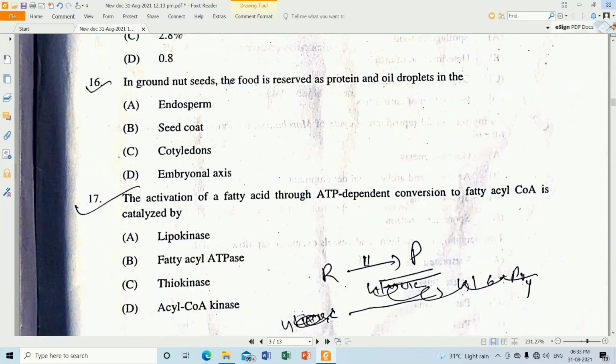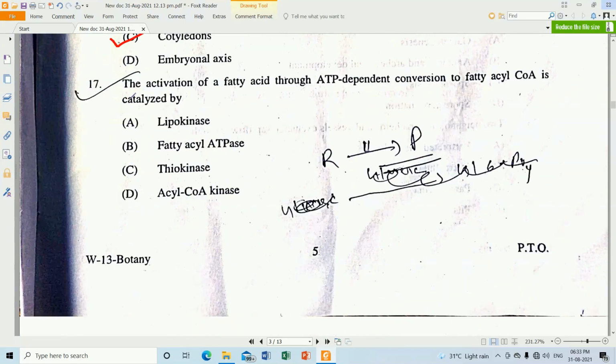So in groundnut seeds, the food is reserved as the protein and oil droplets. So that's a kind of your cotyledon. The activation of fatty acid through ATP dependent conversion of fatty acyl coenzyme A is catalyzed by the enzyme, that will be acyl coenzyme A kinase. Option D will be the correct one.